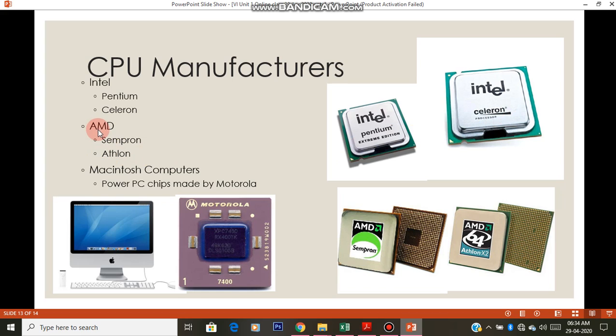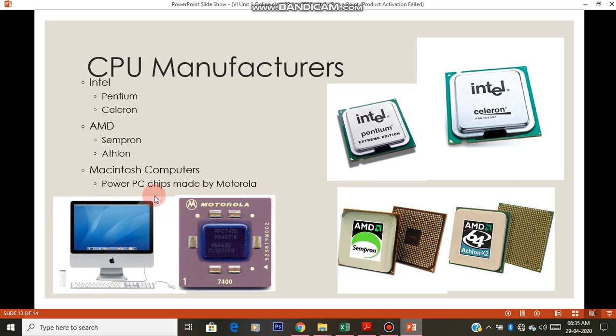Next company that makes processors is AMD. AMD again has two types, Sempron and Athlon. These are AMD processor chips. This is Sempron and this is Athlon.